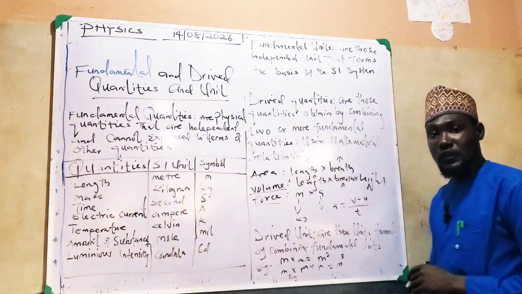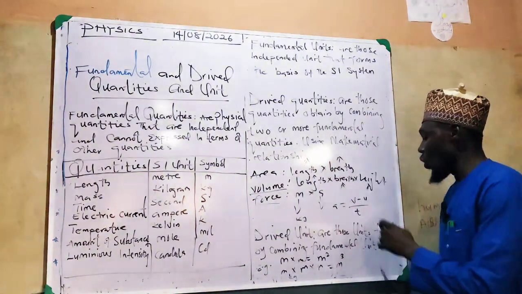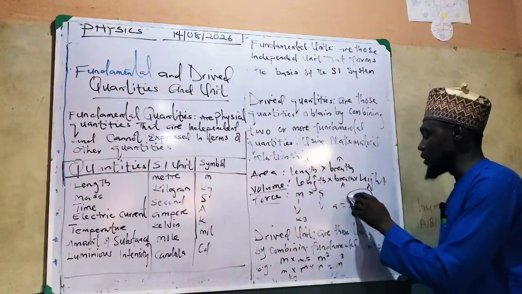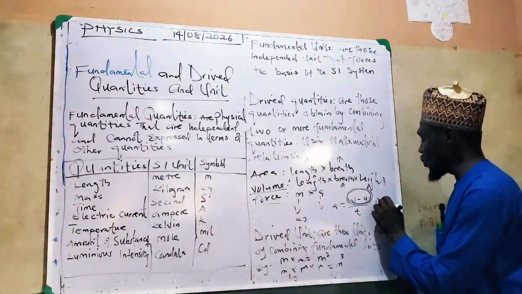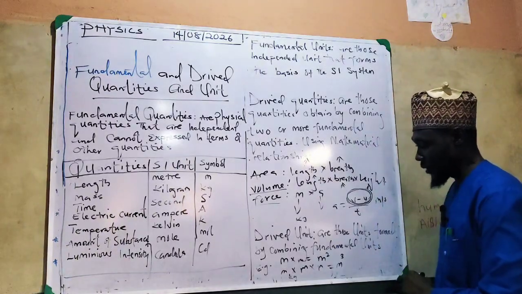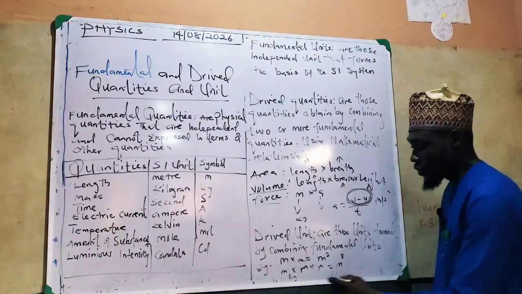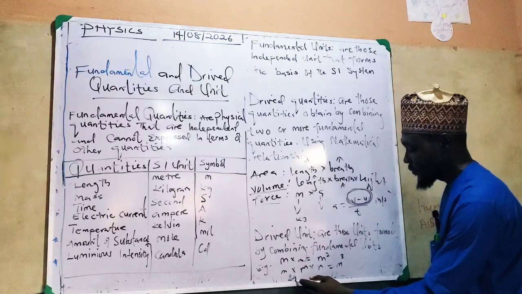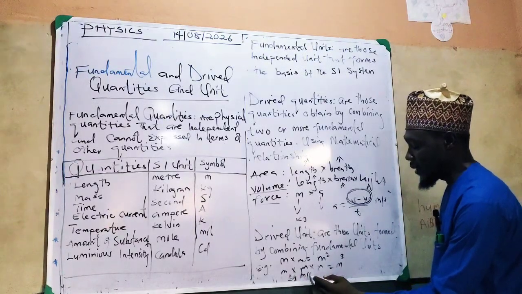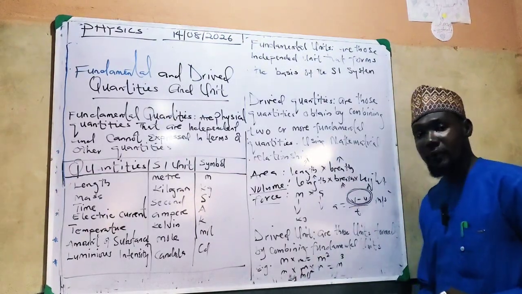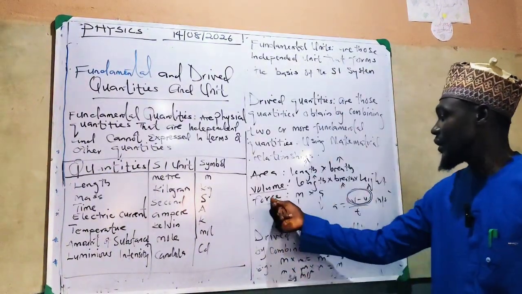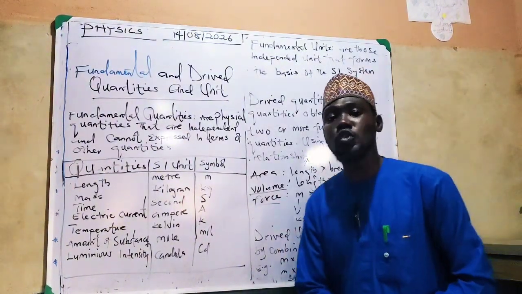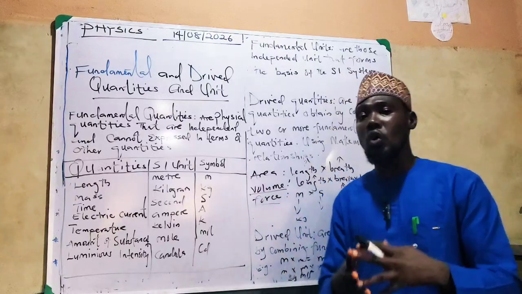So I use the unit of velocity over time, which is meter per second, all over second, giving meter per second squared. So I have kilogram meter per second squared as the unit of my force, which I will call Newton.